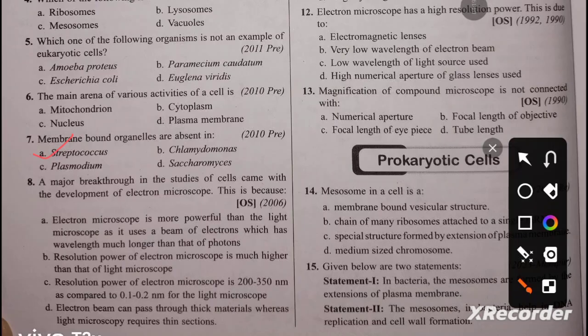Question number 8, a major breakthrough in the studies of cell came with the development of the electron microscope. Option A says the electron microscope is more powerful than the light microscope as it uses a beam of electrons which has a wavelength much longer than that of photons. Option B says the resolution power of the electron microscope is much higher than that of a light microscope.